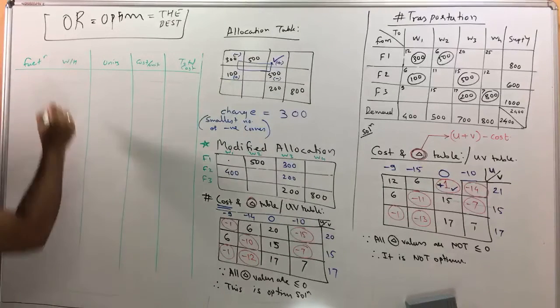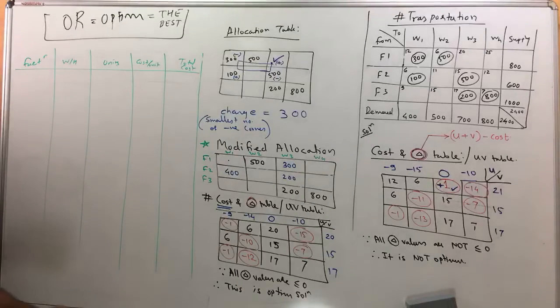Is it visible? The green, or no? It's not, right? Okay, I'll use black then.